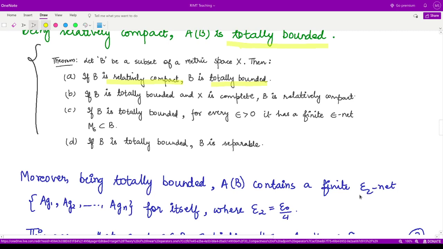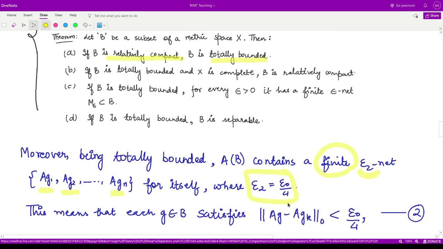So we are calling that epsilon 2 net, just to differentiate, and which is finite in nature. That means it will contain a finite number of points. So let's call those finite points AG1, AG2 up to AGN, where now we are defining epsilon 2 as epsilon naught by 4. Now you will see why we have chosen it to be like this.